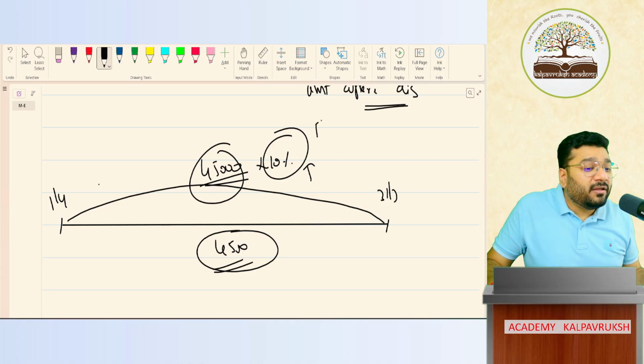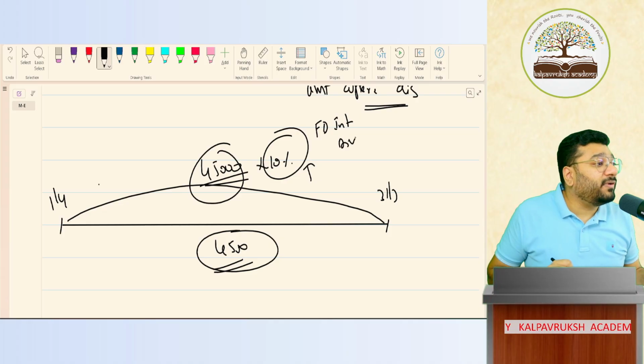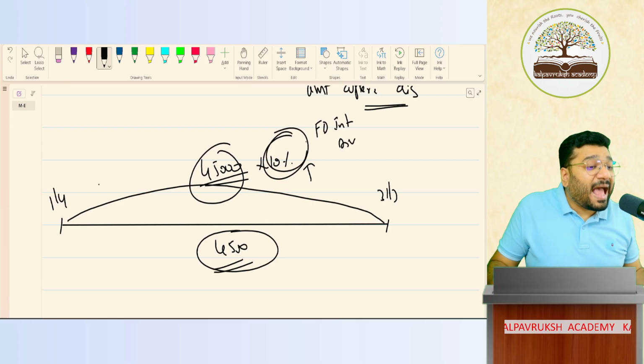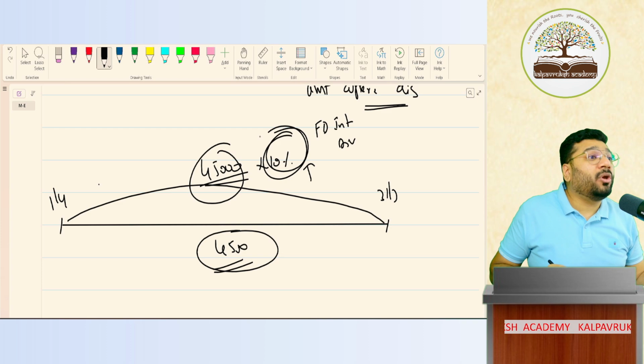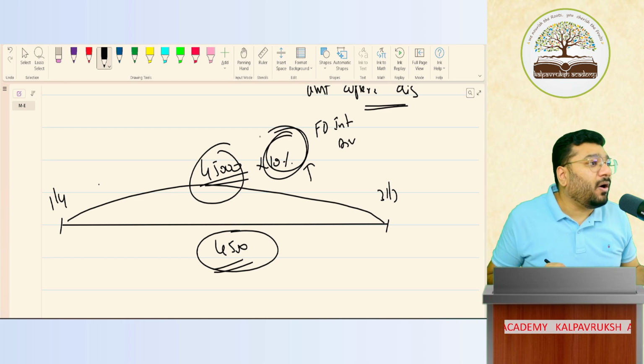A portion will be FD interest, and another portion will be dividend on mutual funds. So it is the average return of multiple types of investments. You cannot say this entire 10% is interest. Got it, not got it?